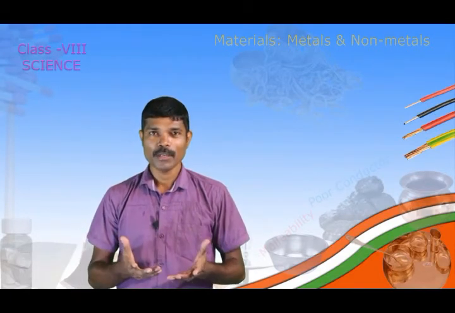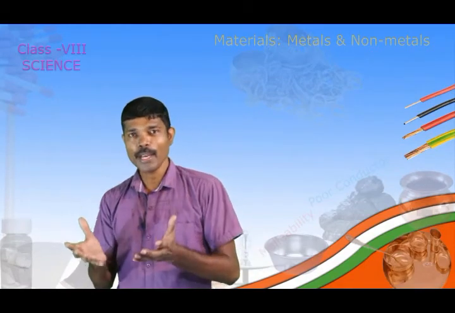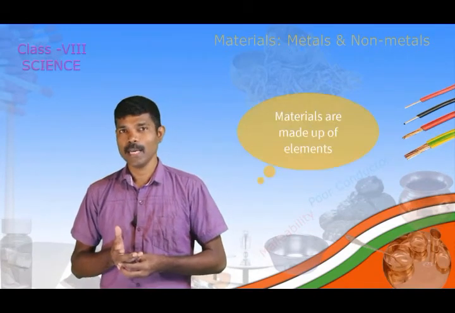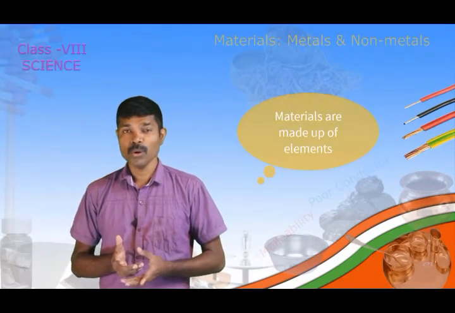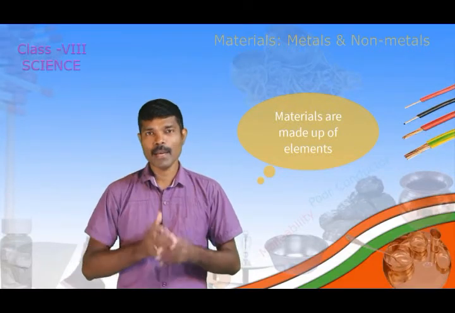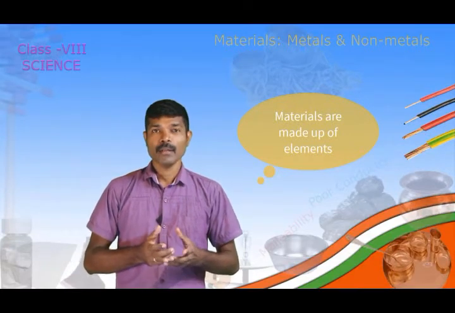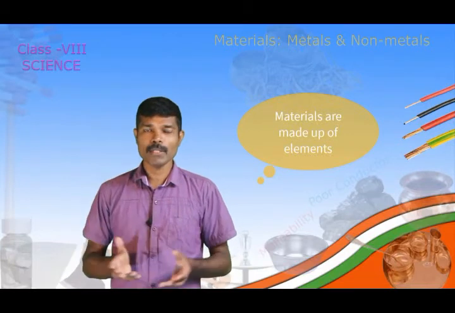Can you imagine? How is it possible with only 94 elements and plenty of materials in the universe? Very interesting, right? All these materials are made up of these elements. Though there are only a few elements, by combining them, the materials are made.